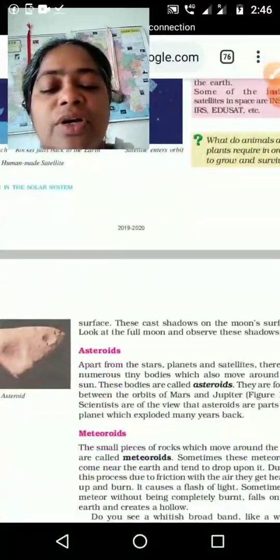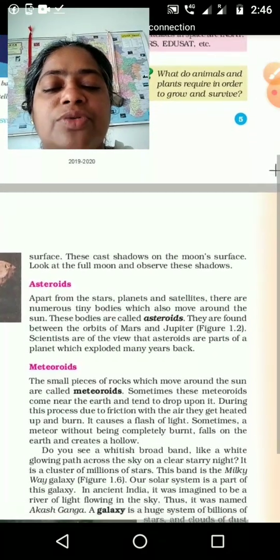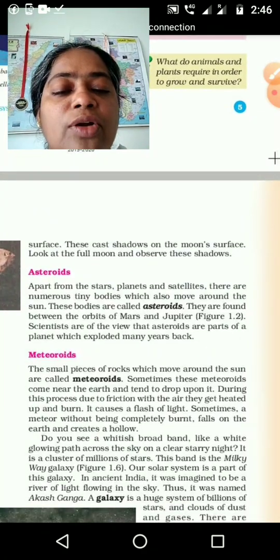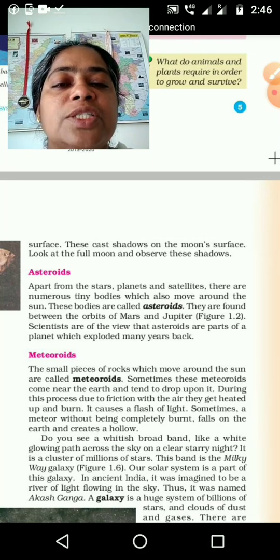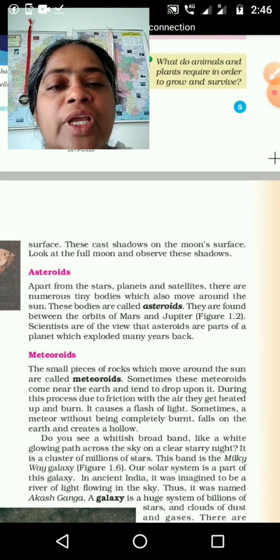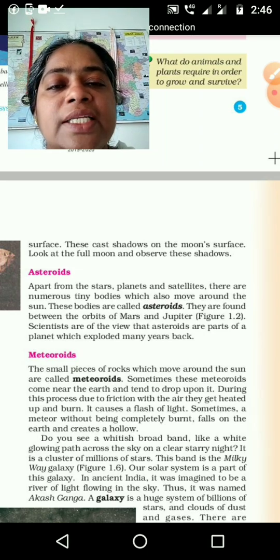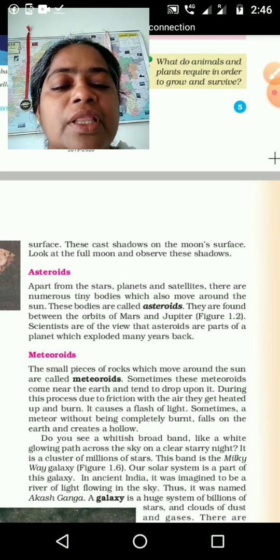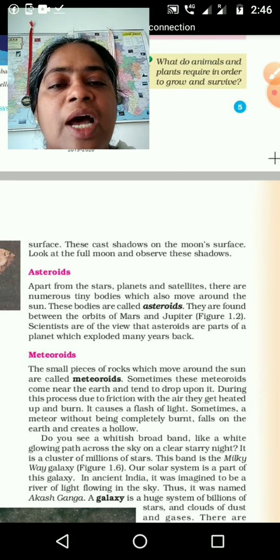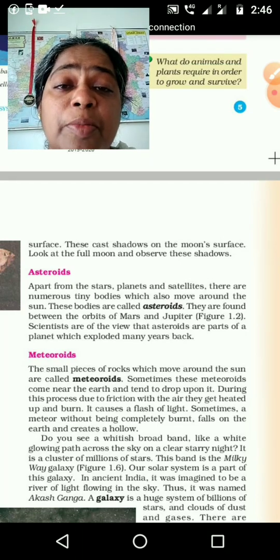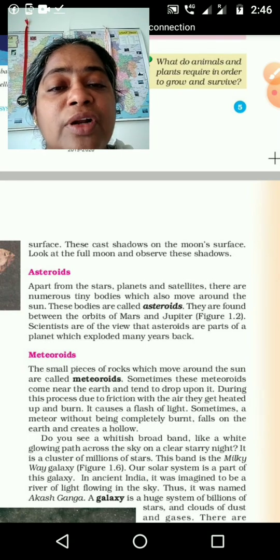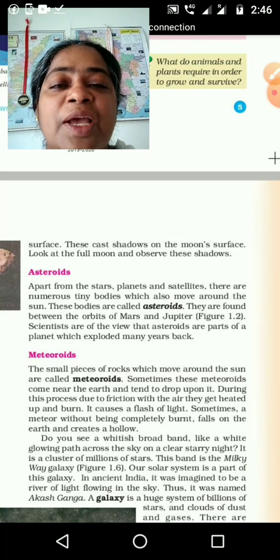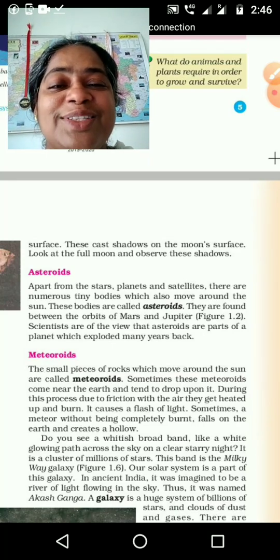Then let us see the speciality of that. Scientists are of the view that asteroids are parts of planets which exploded many years back. Some of the planets exploded. We heard about the Ulka coming like that, when some explosion happens in different planets. It may be millions and millions of years before, and what happened is that it became small. If we break rocks, they become small pieces.